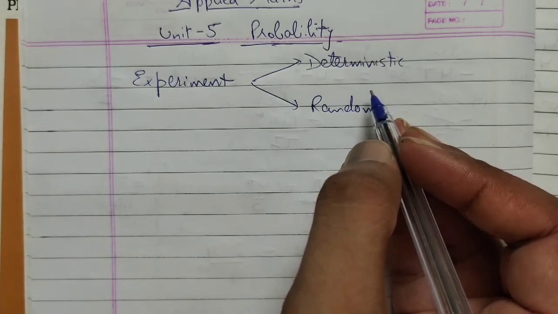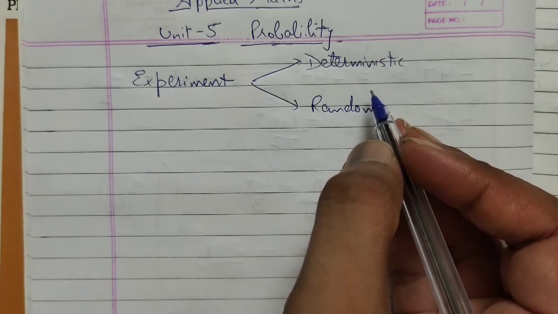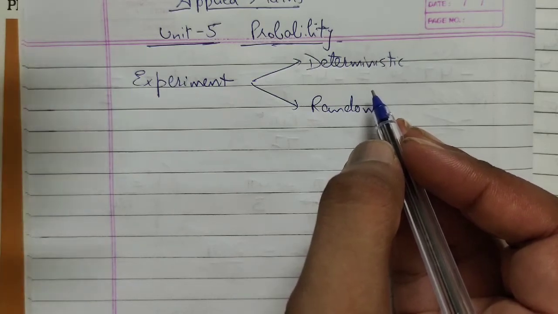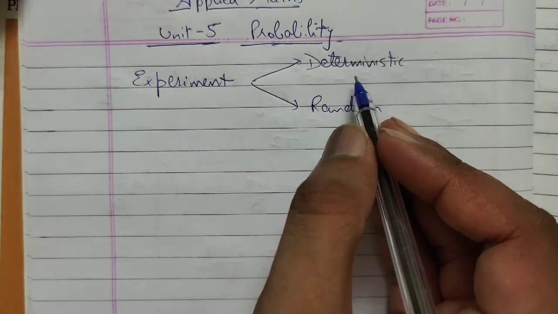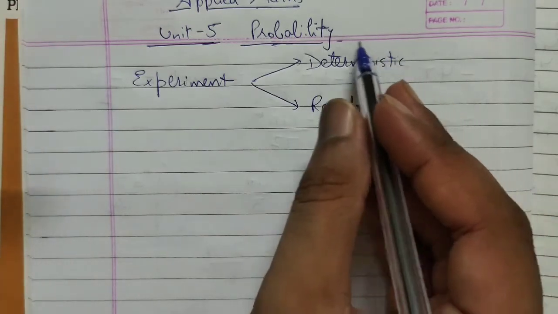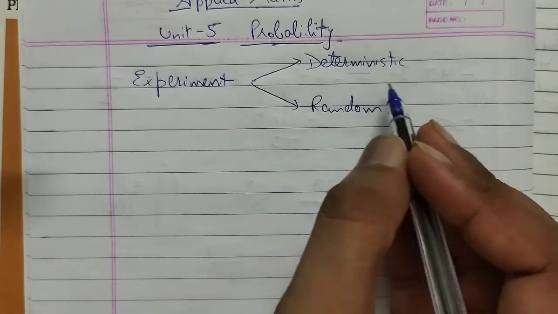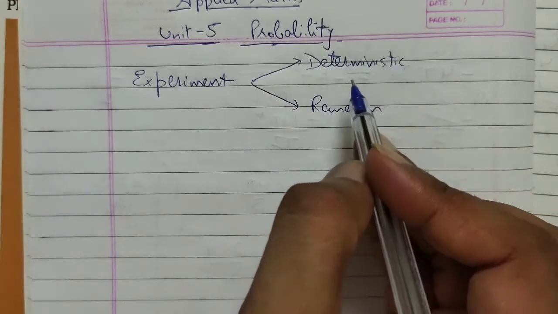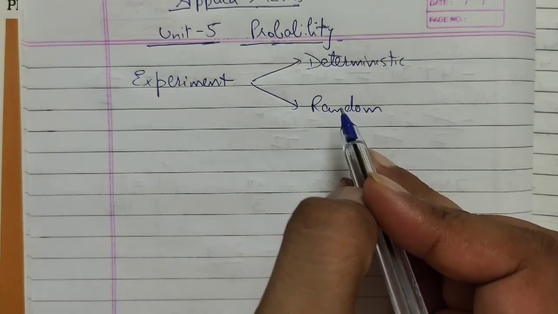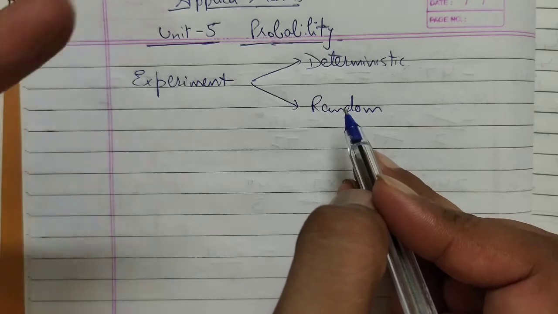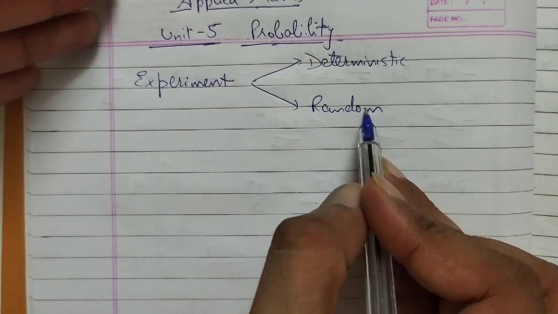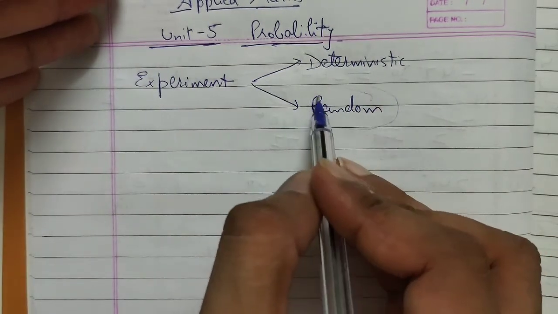For example, if you weigh your weight using a weighing machine and repeat this process of weighing your weight using the same machine, so what do you observe? You will see that every time the result is the same. So whenever the result is same, that means it is a deterministic experiment, right? So if in case we don't know the result, like whenever we toss a coin, it may be a head or a tail. So that means those events are called random events.